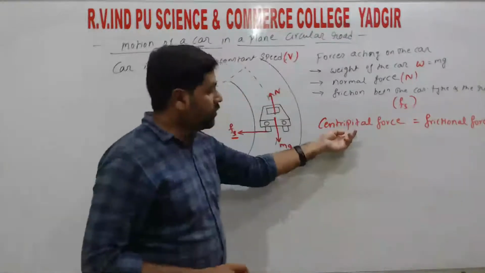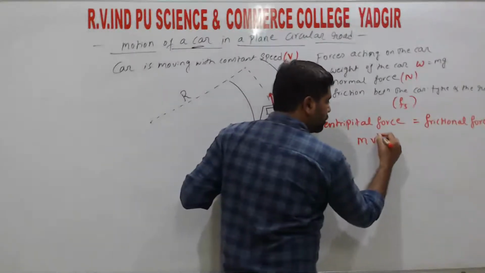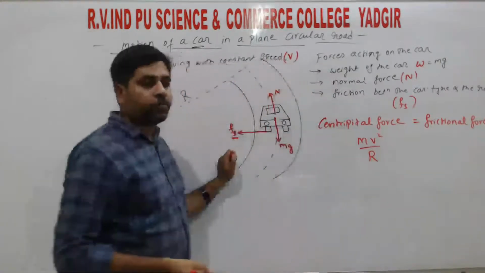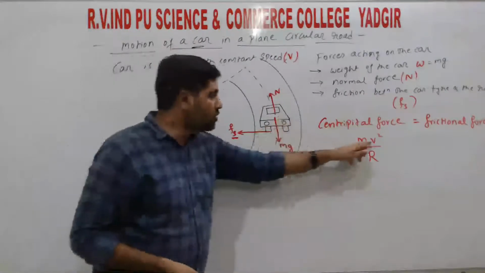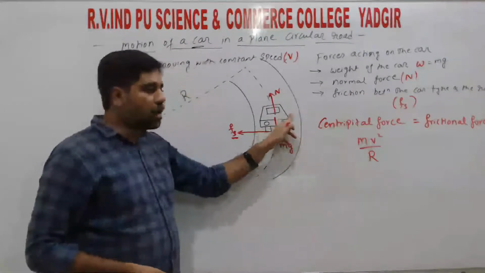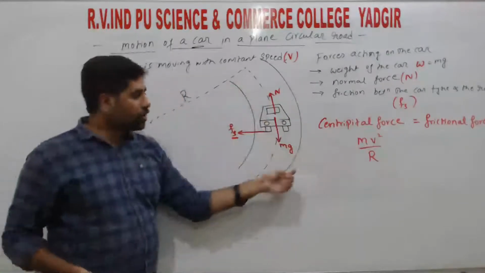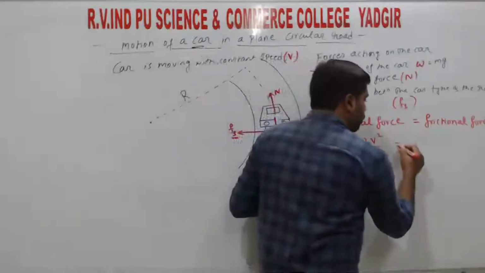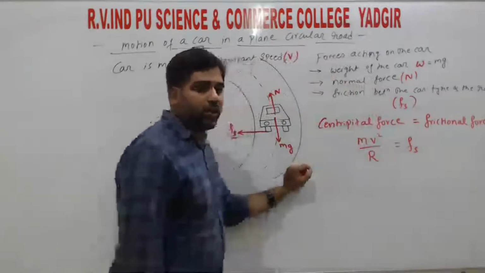So again from the definition, centripetal force is mv square divided by r, where m is the mass of the car, v is the velocity of the car, and r is the radius of the circular path. So that is given by the centripetal force. That centripetal force is equal to the frictional force, that is Fs.